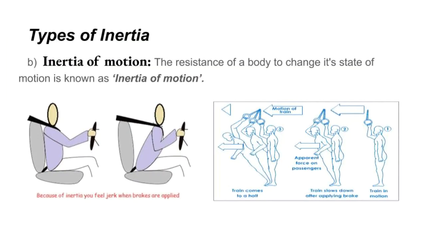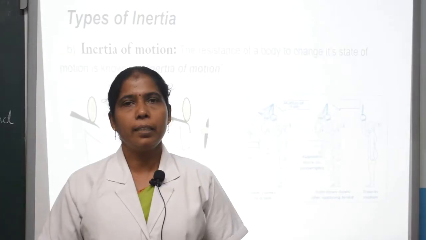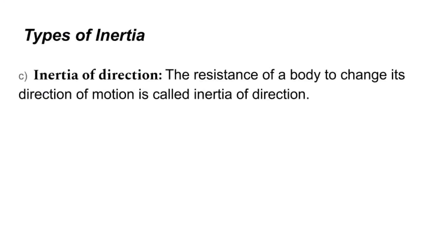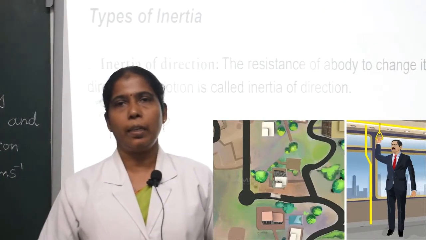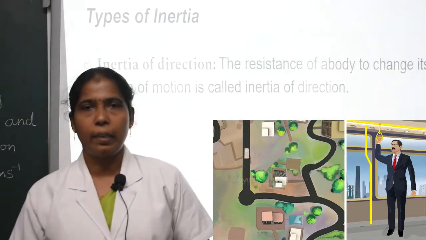Inertia of motion. The resistance of a body to change its state of motion is known as inertia of motion. For example, an athlete runs some distance before jumping because it helps him to jump higher and longer. That is inertia of motion. Inertia of direction. The resistance of a body to change its direction of motion is called inertia of direction. For example, when you make a sharp turn while driving a car, you lean sideways. That is inertia of direction.